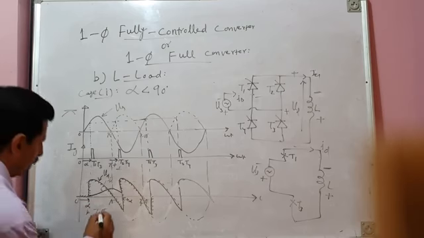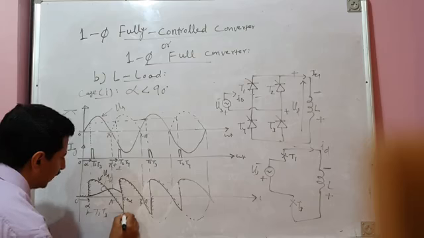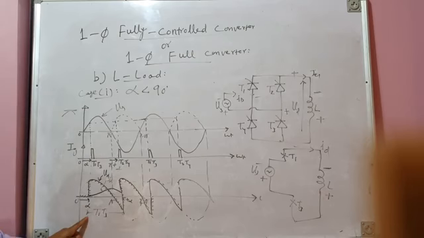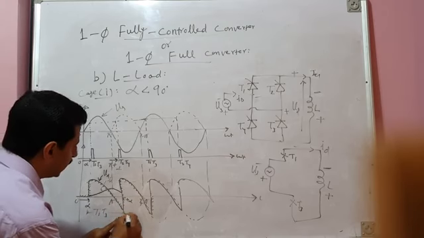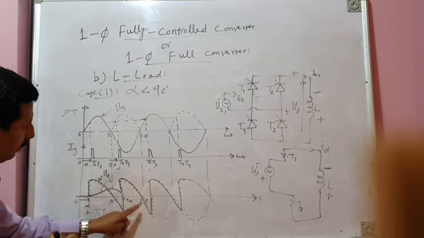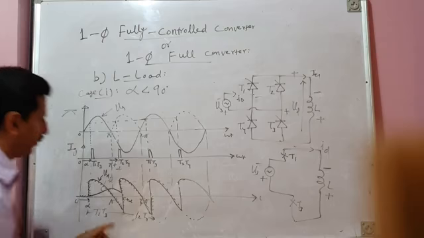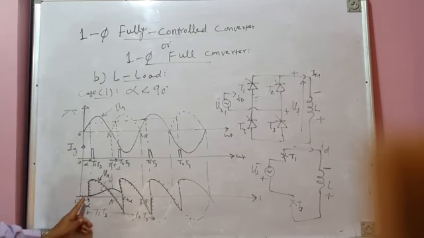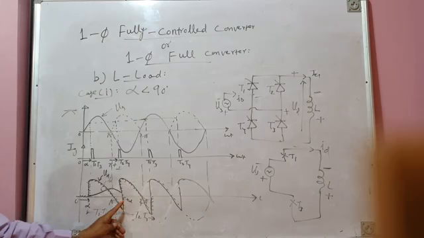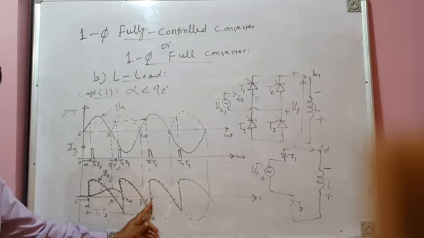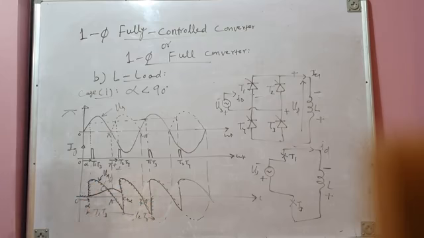Now, that means T1 and T3 will not conduct from alpha to pi. T1 and T3 will conduct from alpha to pi plus alpha. Similarly, T2 and T4 pair will conduct from pi plus alpha to 2 pi plus alpha. This is T2, T4 pair. T1, T3 will conduct from first firing to next firing. T2, T4 will conduct from this firing instant to next firing instant, because there is no freewheeling interval in between.